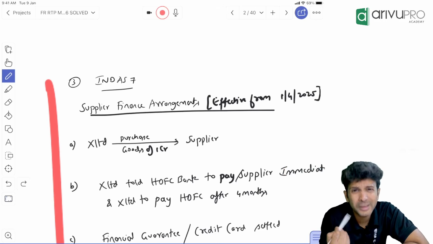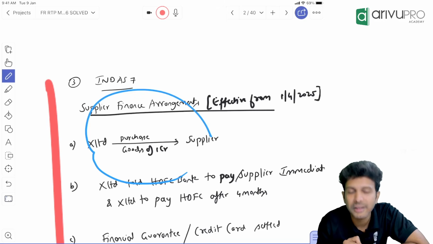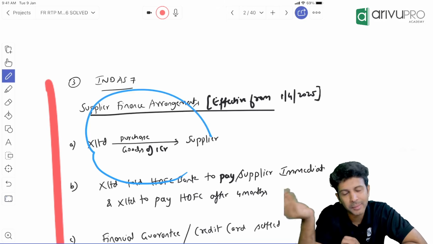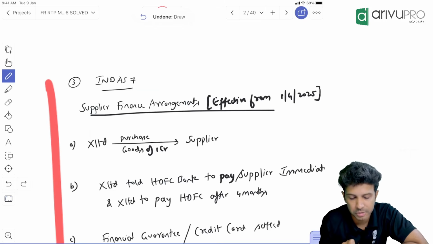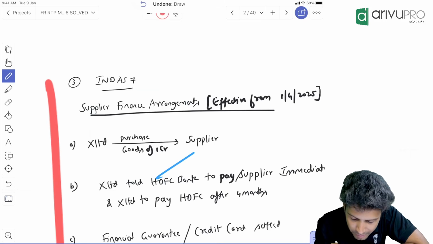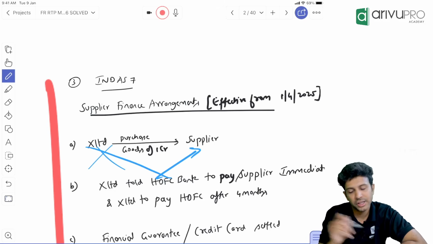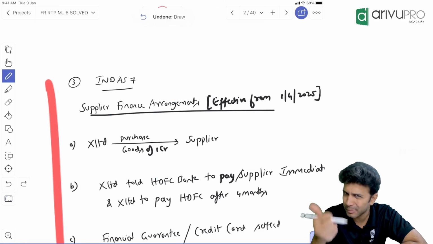But in a normal loan, what happens? The bank gives money to X and X makes the payment to the supplier. That's the arrangement. But in a supplier finance arrangement, HDFC Bank will directly pay the supplier. HDFC will not pay us. HDFC will directly pay the supplier. Hence, supplier finance arrangement. That's the meaning.